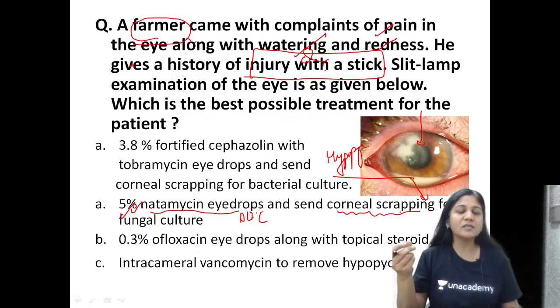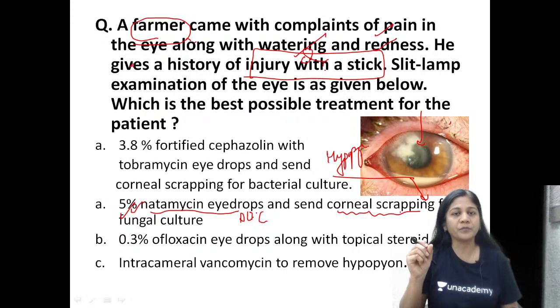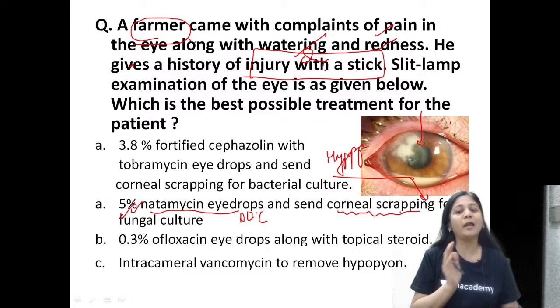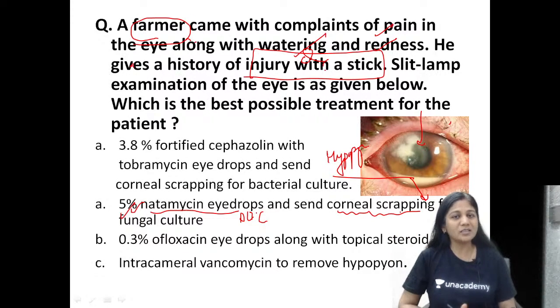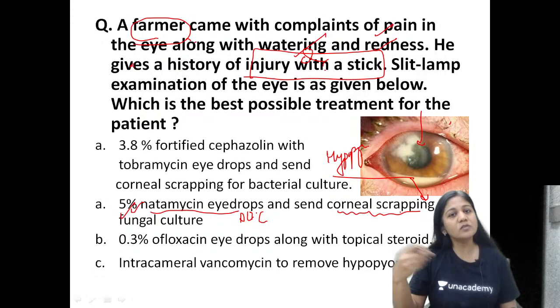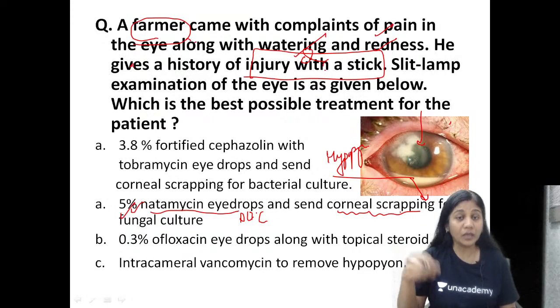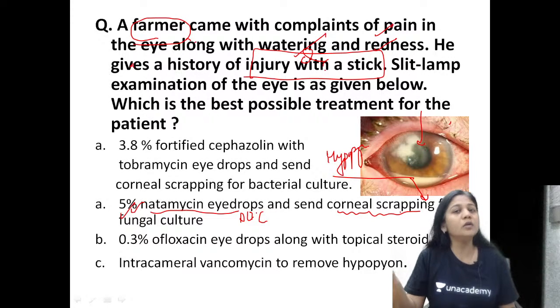It may be a bacterial ulcer, but here the history and the look of the ulcer is very much suggestive of a fungal ulcer. So what do you do? You take the scraping before you start the treatment, send it for culture. Now obviously culture would take some time, so you won't be waiting. You will start empirically the patient on a antifungal drug, and here the antifungal drug of choice would be natamycin, isn't it? 5% natamycin will be the drug of choice. And again, when the culture report is back, you just confirm your diagnosis, and if anything has to be added, you can do that later on.